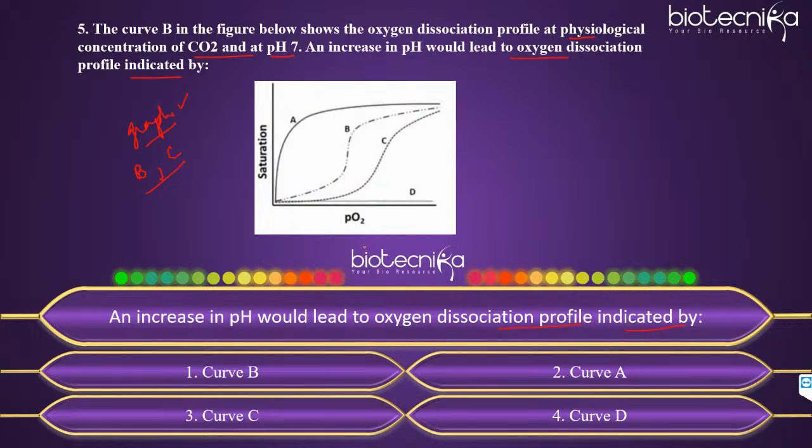See, if you say increase, the question is increase in pH. Increase in pH means alkaline condition, not acidic. I think you're getting confused. When acidic, it is increase in H plus ions. If increase in H plus, acidic conditions. Acidic means pH will decrease. So these are some statements that you should know. They are interrelated to each other.